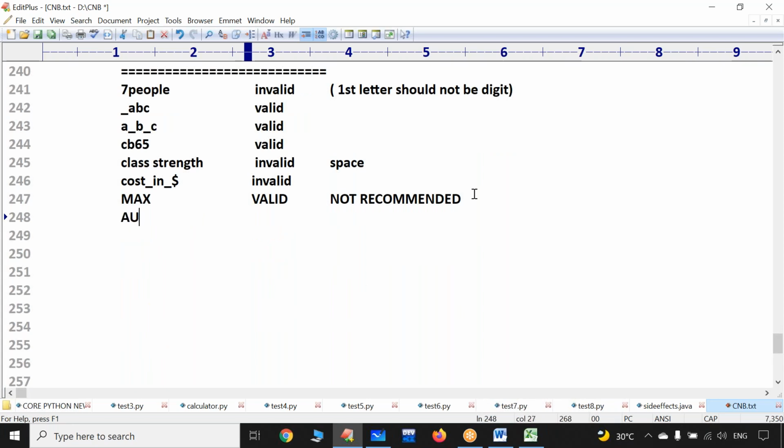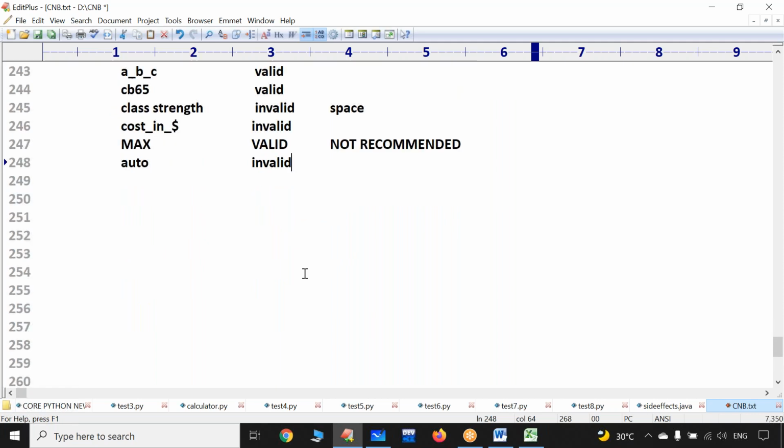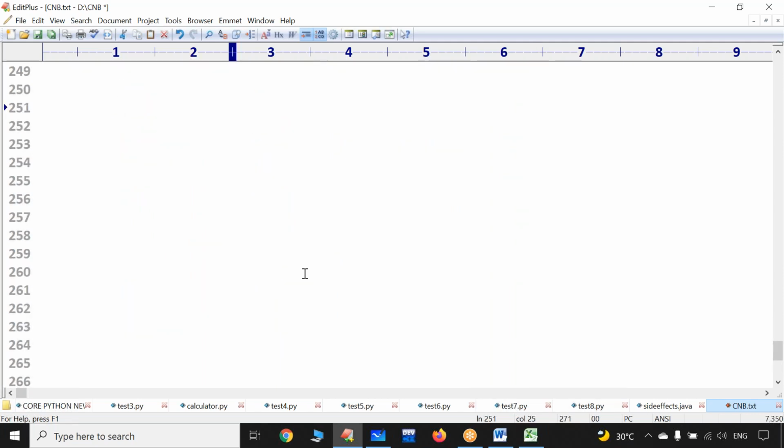Anyone tell me? R2, AUTO. Is it valid or invalid? First letter alphabet, and all the remaining letters are alphabets only. Excellent. Sorry, it is invalid. Sir, what is the reason it is invalid? Very simple, man.